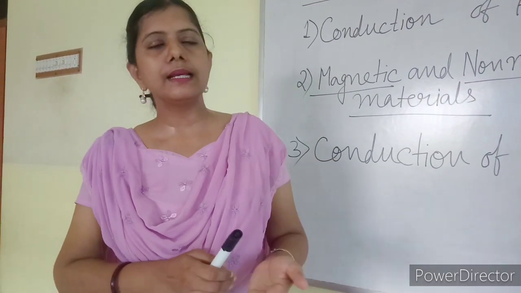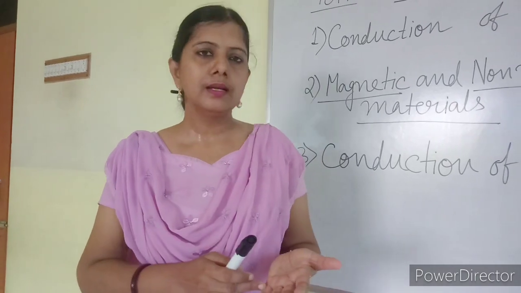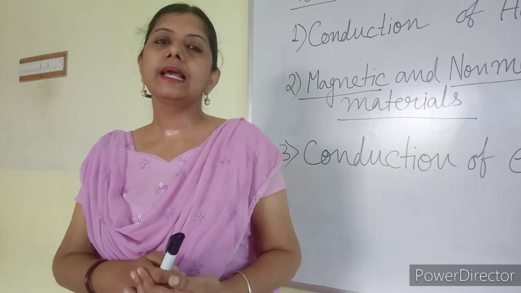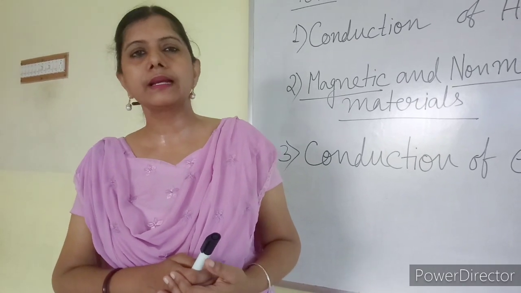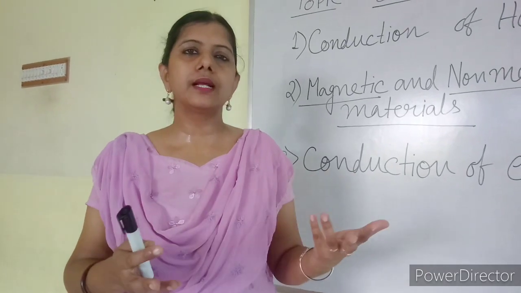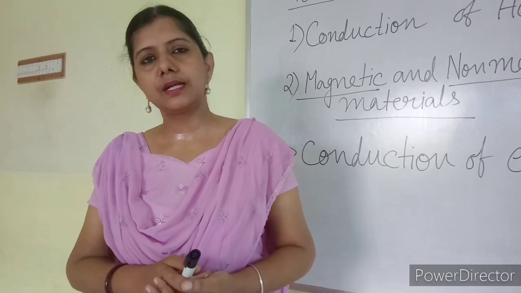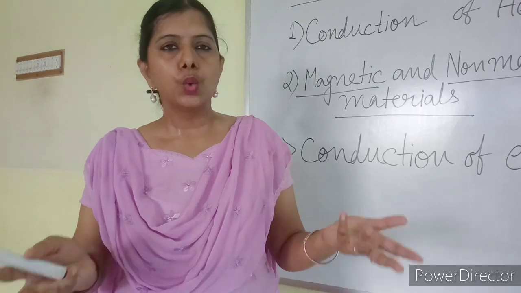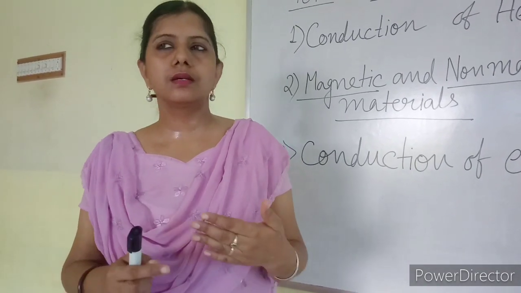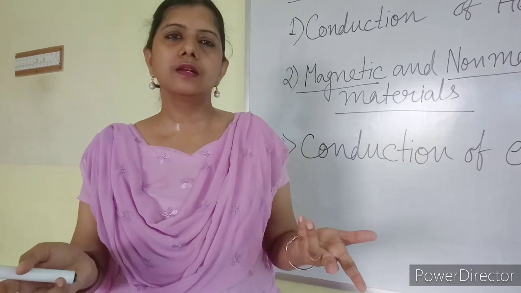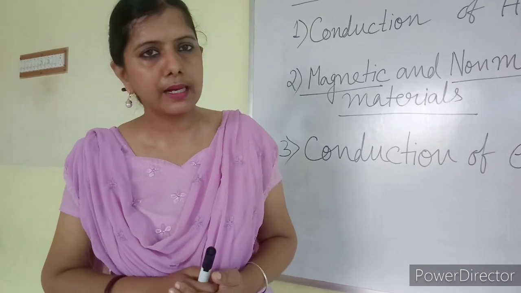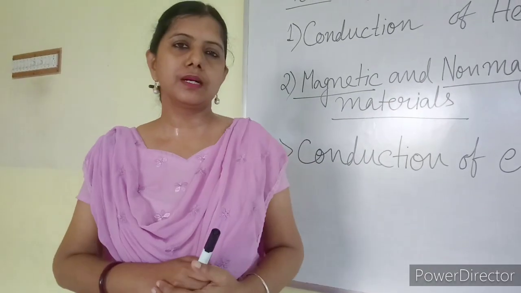So magnetic material example is iron, steel, stainless steel. Other than these, nickel and cobalt, they are also magnetic material. Non-magnetic material, generally most of the things are non-magnetic material, that is wood, then plastic, other metals, that is copper, gold, silver. These are not magnetic material. They are not going to be attracted by magnet, so they are non-magnetic material.